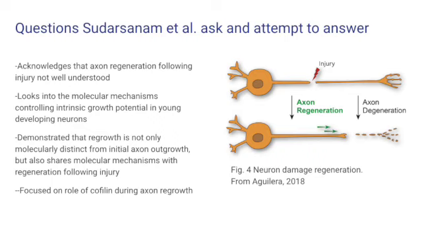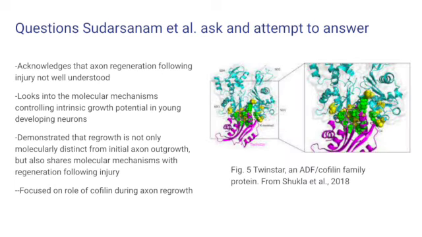Therefore, this paper seeks to look at these mechanisms by synthesizing past paper knowledge with its discovery of how twin star, or TSR, promotes axon elongation as well as branching, specifically during the developmental remodeling of gamma neurons. However, the paper was not clearly able to conclude whether these two functions were linked or if they utilized the same mechanisms. Overall, this paper sought to answer how the role of Cofilin, specifically twin star's molecular machinery, controls axon regrowth, as this is not really known.